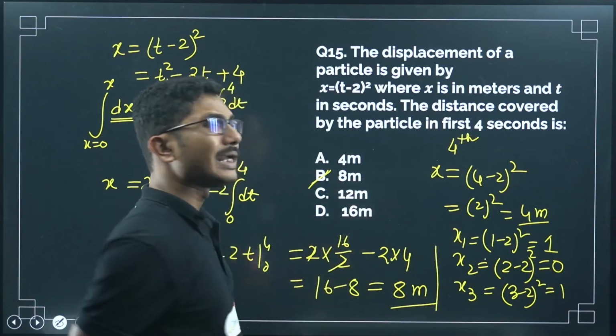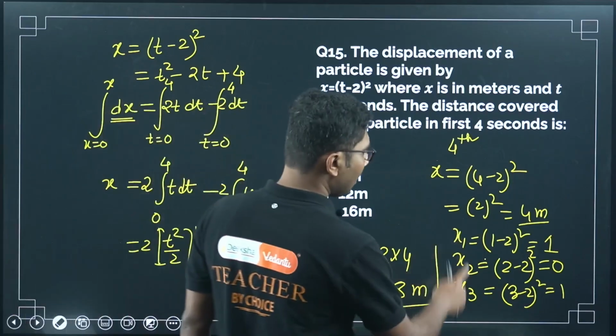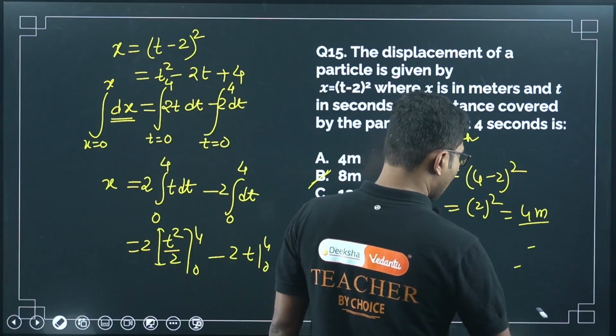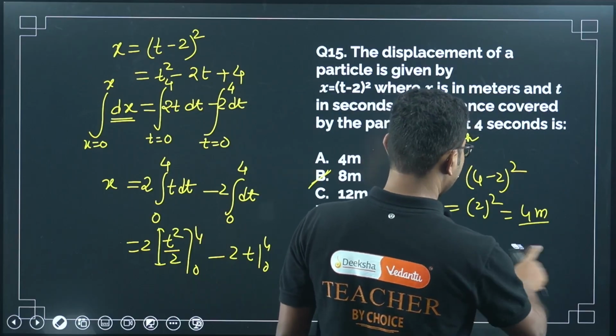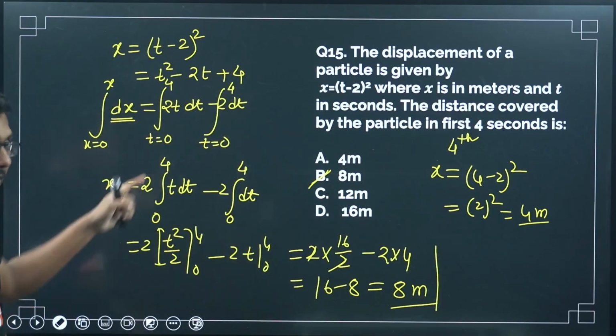So it is a complicated method. This is not very advisable for this problem. The only way to solve this particular problem is to convert this equation into an integration, and then you solve it. I hope this is not very complicated for you.